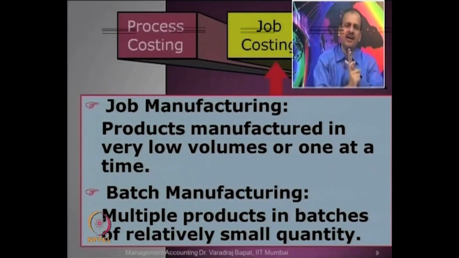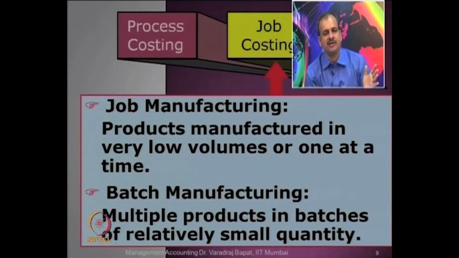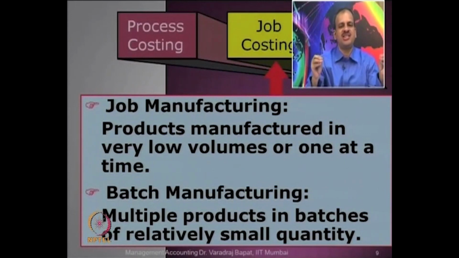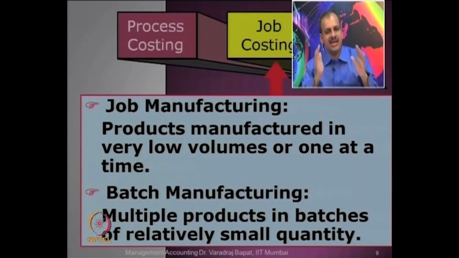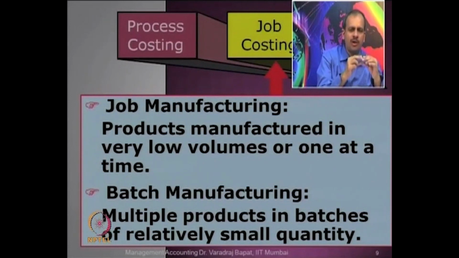That is one. Second, it could be batch manufacturing. So you want a specific type of benches, you give a specific order for 20 benches. So instead of making one bench, they are making 20 or 50. Similar products, but not as large as in process costing. They are still being made for the customer, order built only, but a slightly bigger lot than job costing. And the job costing scenario follows where you just want one or two pieces.